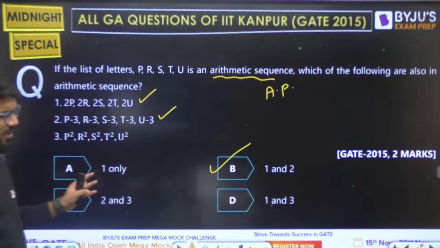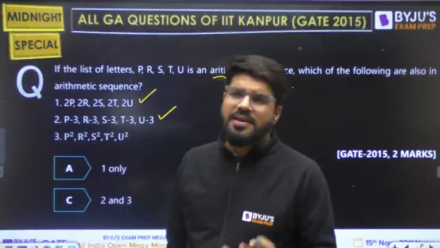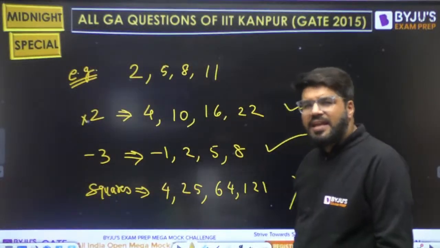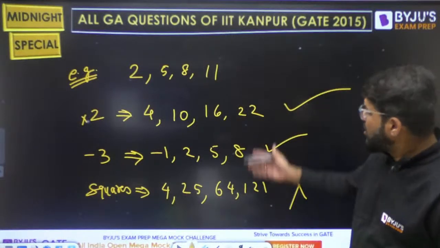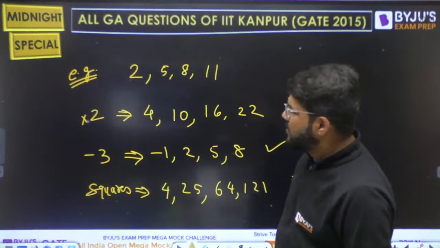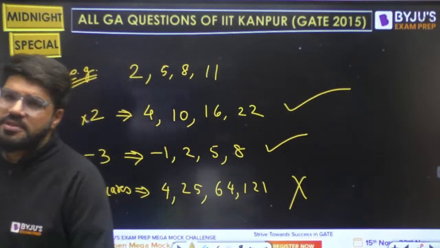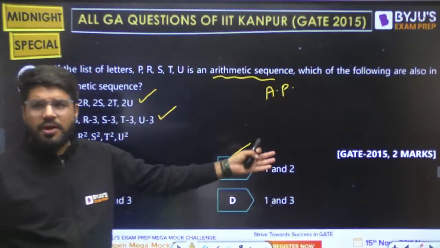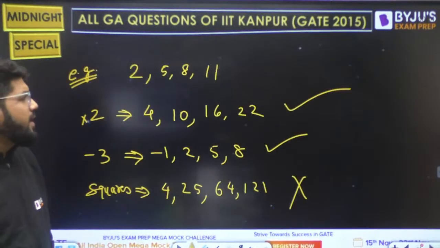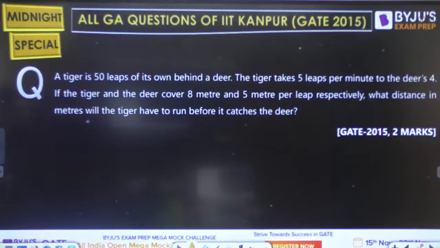So if you have studied the AP properly, these are standard results. If not, you can just take any random numbers, not necessarily 4. You can even take 3 numbers and check the answer. At least take 3 numbers and check the options. This much effort you can do because it's a 2-marker question at the end of the day. Okay, let's go to the next question.